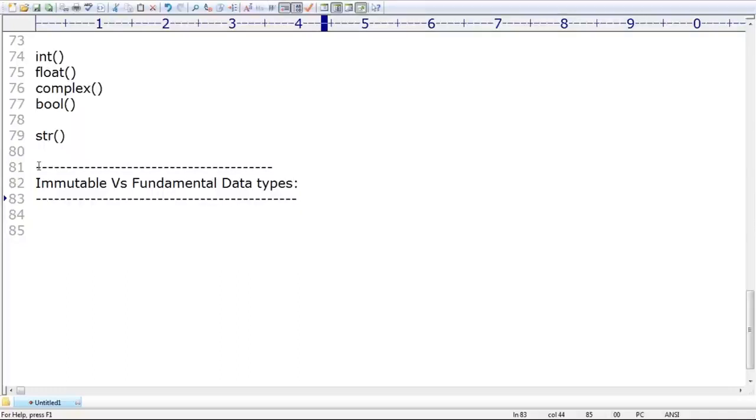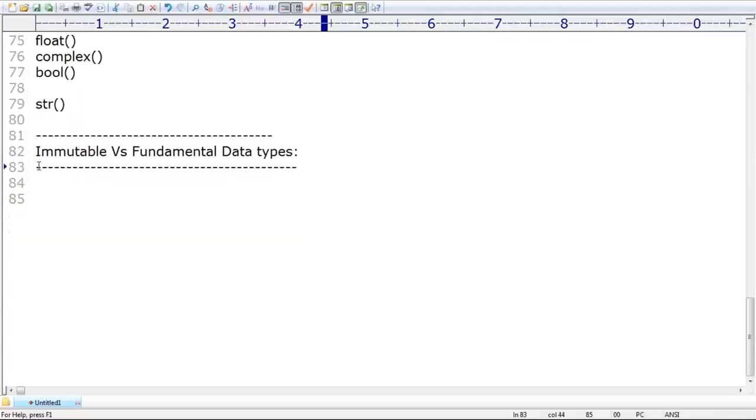That is, once we create an object, we can't perform any changes in that object. If we try to change it, then for those changes a new object will be created by default. This behavior is nothing but immutability. Let me repeat once again, sir.